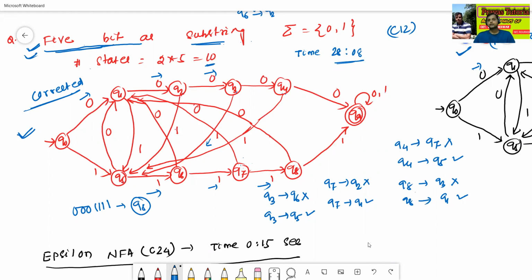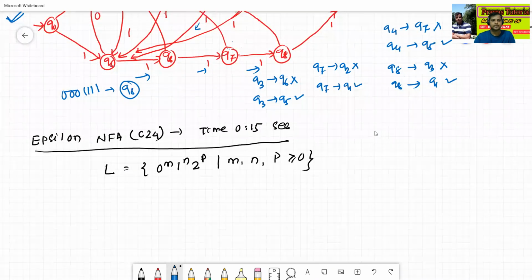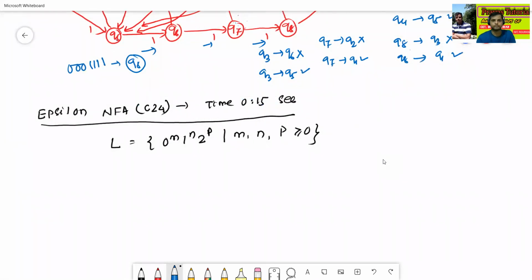So actually these are the two mistakes in class 12. Now we'll see another mistake in class 24, epsilon NFA. The timing is 0 to 15 seconds. This video also contains a little bit of a mistake. Actually, what I told in this video, this is the language: 0 to the power m, 1 to the power n, 2 to the power p, where m, n, p are greater than or equal to 0.